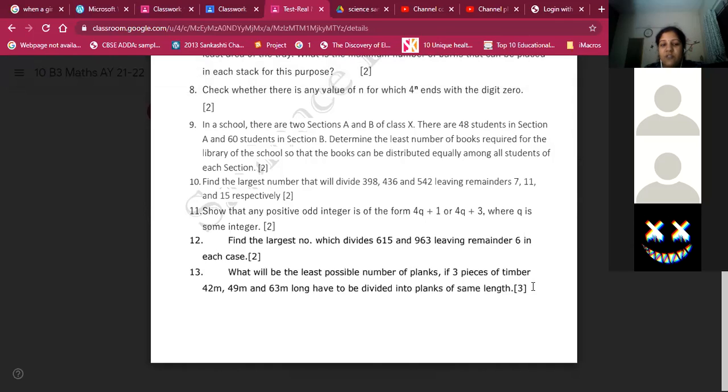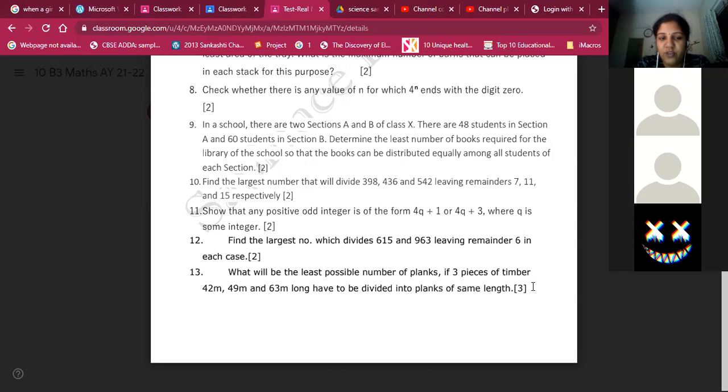If 3 pieces of timber, 42 meter, 49 meter, and 63 meter long, have to be divided into planks of the same length, that is the HCF of 3 numbers. Each length will be 7 meters. That is the HCF, which is 7 meter. And they are asking actually the least possible number of planks. Ma'am, the planks formed would be 22.